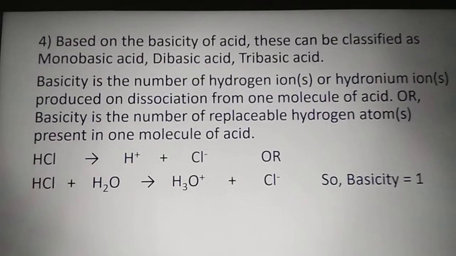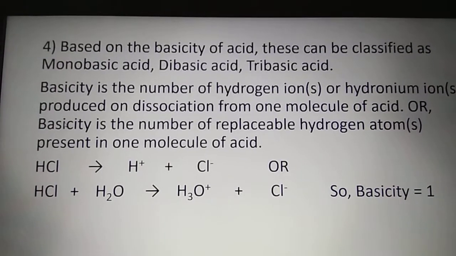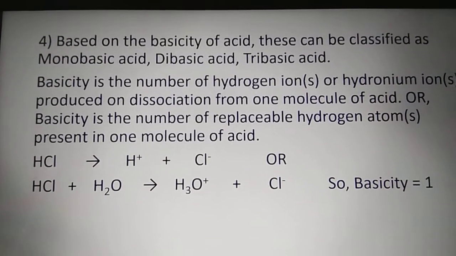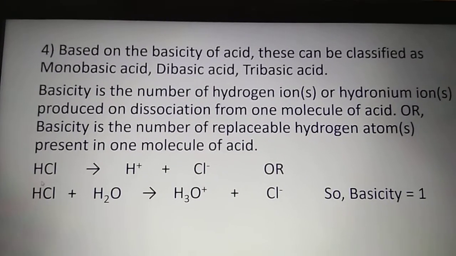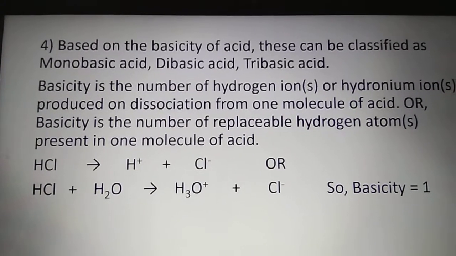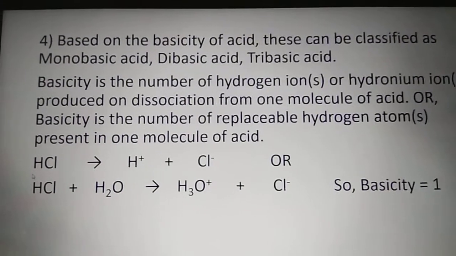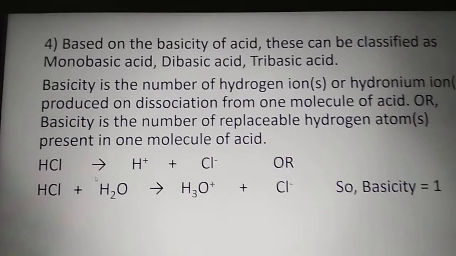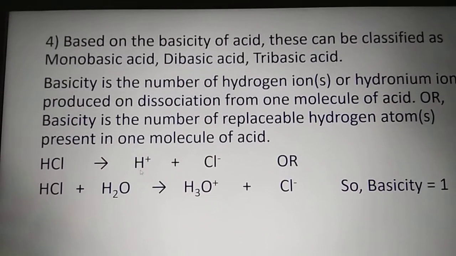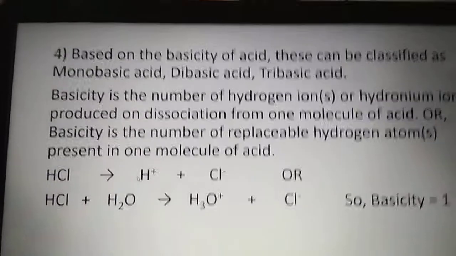For example, HCl, hydrochloric acid. What is the formula? One atom of hydrogen, one atom of chlorine. That means in one molecule HCl contains only one atom of hydrogen. So when it dissolves in water, it dissociates to produce only one molecule of H+.